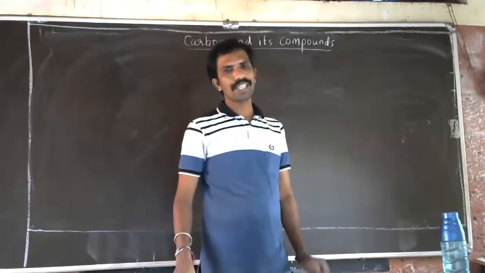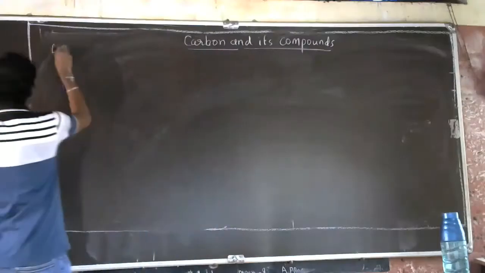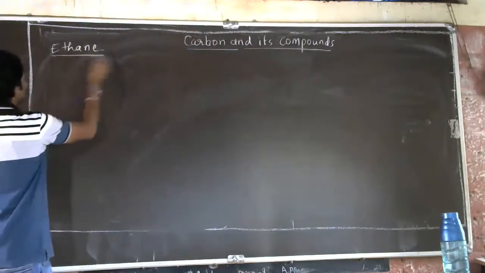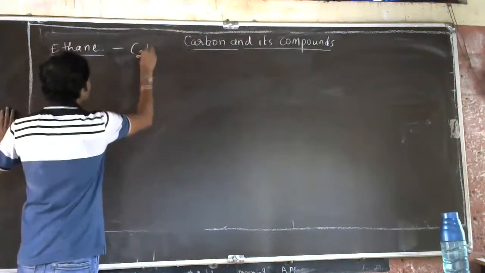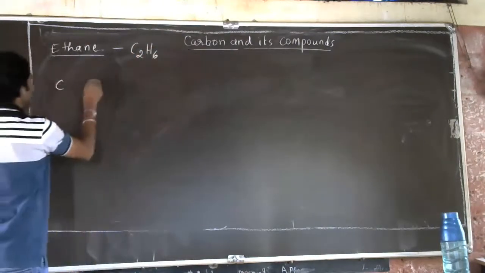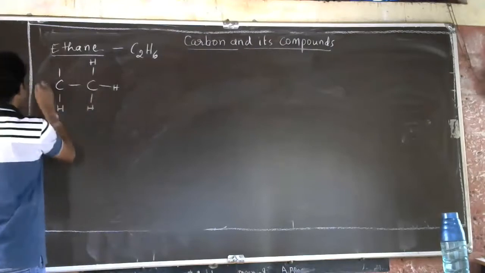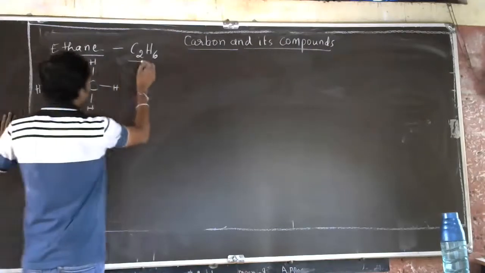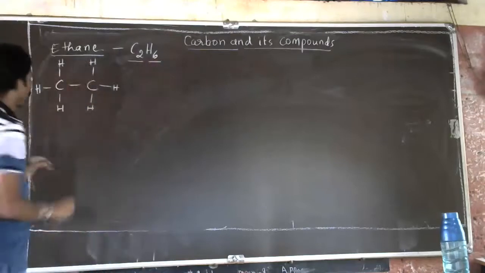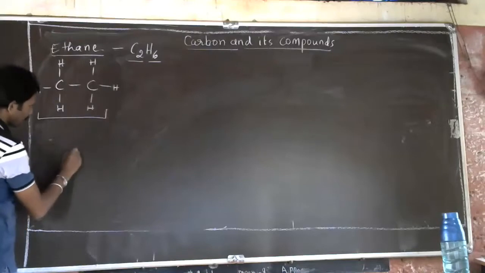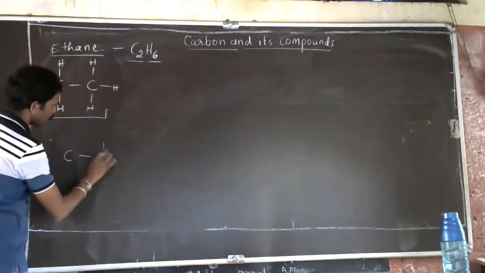Like I told you, ethane. Ethane is our compound which has the formula C2H6. The compound ethane consists of 2 carbon atoms and 6 hydrogen atoms. So this is the hydrocarbon part. See here, if a functional group is added to this,